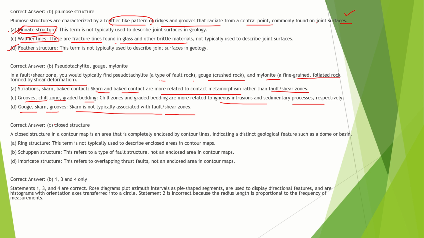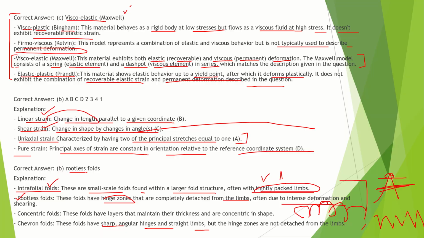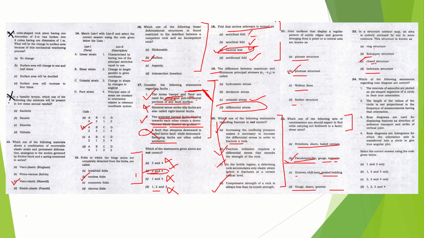A closed structure in a contour map is an area completely enclosed by contour lines, indicating a distinct geological feature such as a dome or basin. Talking about the ring, it is not used to describe the enclosed area in the map. Scarp is a fault structure, not an enclosed area, and imbricate refers to overlapping thrust faults. It's not an enclosed area in a contour map. Okay. Now the correct answer will be closed structures.